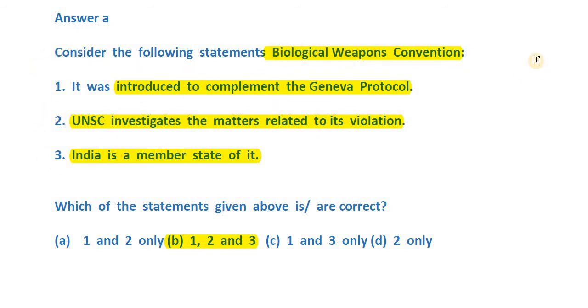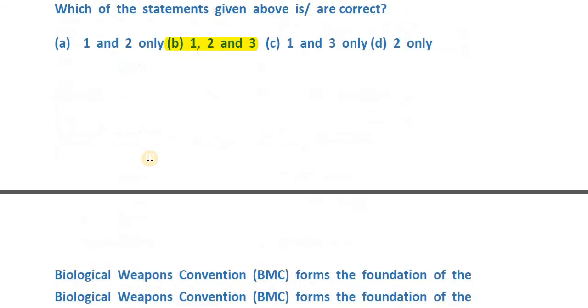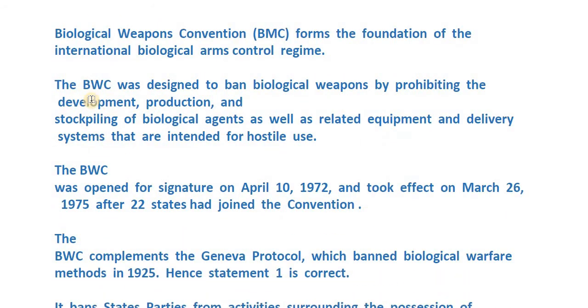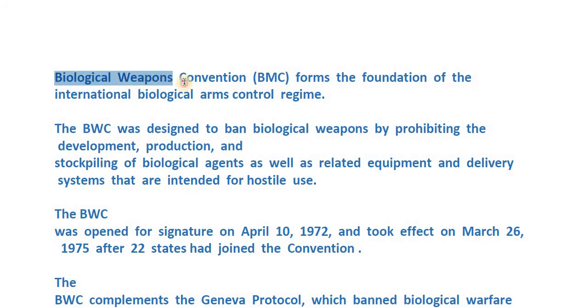The Biological Weapons Convention was introduced to complement the Geneva Protocol. UNSC investigates the matters related to its violation, and India is a member. Now we are supposed to go through all this explanation. So basically, the Biological Weapons Convention forms the foundation of the International Biological Arms Control Regime.